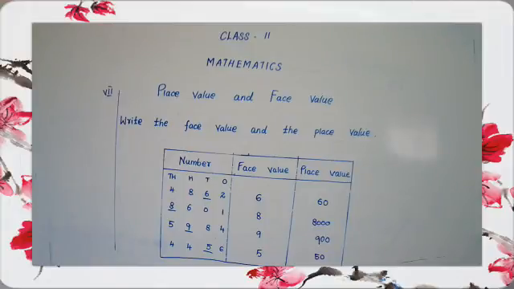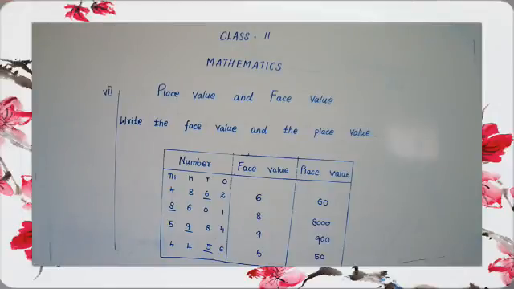What is this number? Shall we read together? 1, 2, 3, start. 2567. Yes, okay. So we have to write 2567. First we have to write the face value.